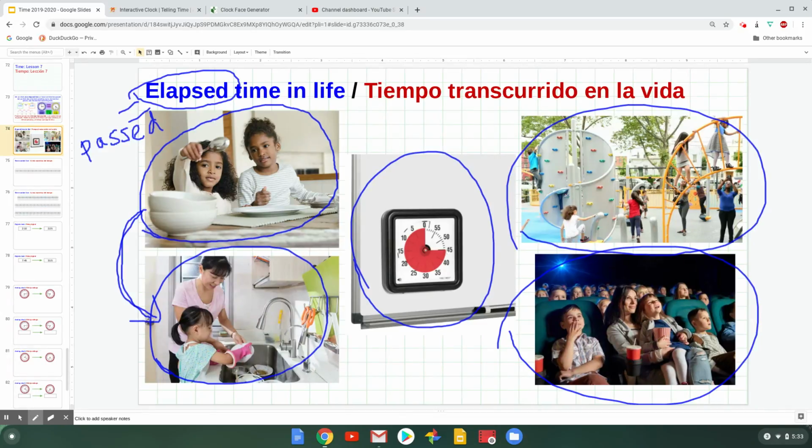As you get older, you will start to keep track of your time and plan your time. Right now, teachers and family members are planning your time for you, usually. But as you get older, you're going to have to do more of that yourself. So thinking about elapsed time is really important.